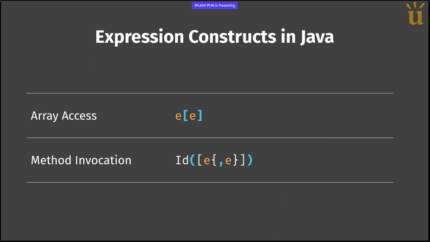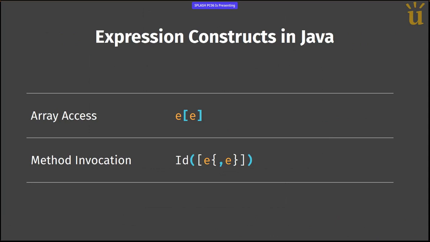Here is a more complicated example for method invocation. In its basic form, a method invocation could be just the name of the method, represented there with identifier, and then a couple of parentheses that are always needed, and possibly one or more arguments if we want to give them.